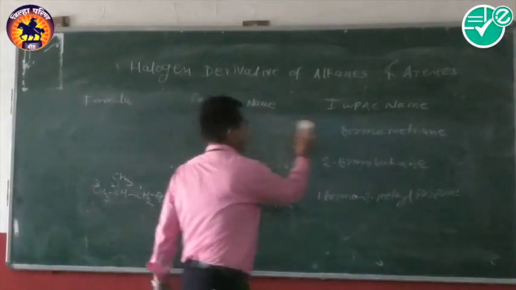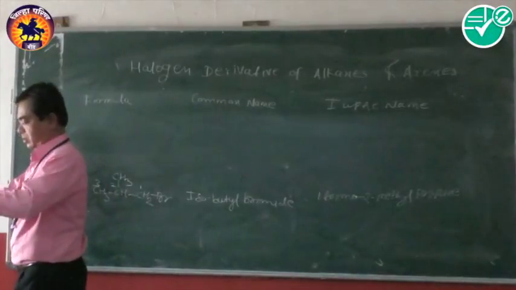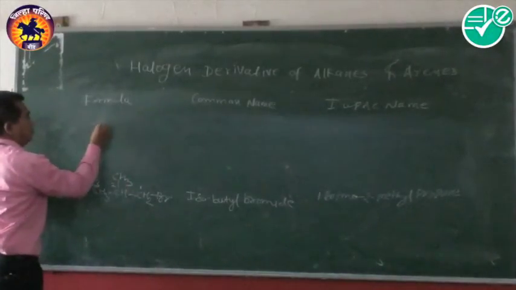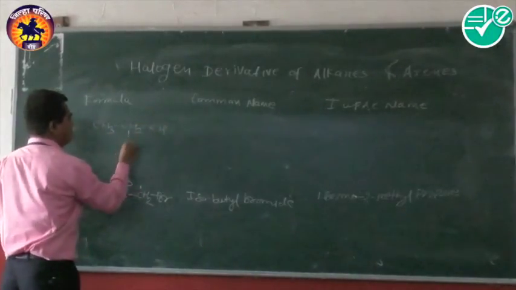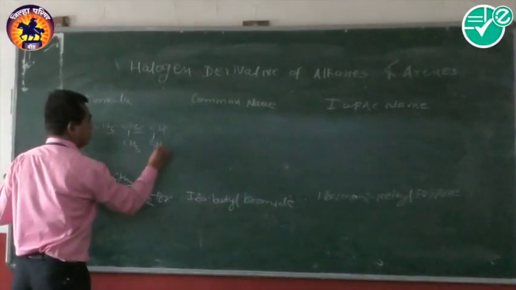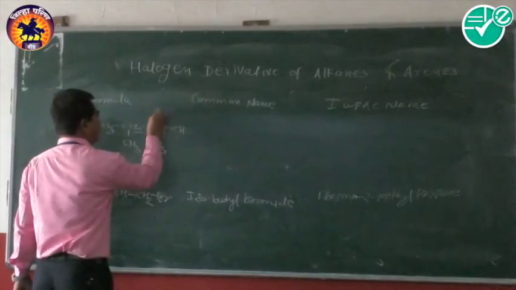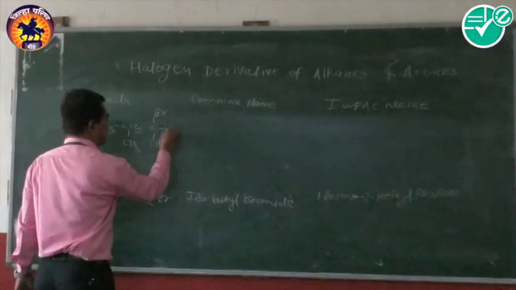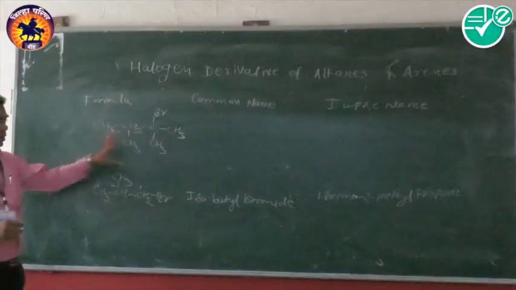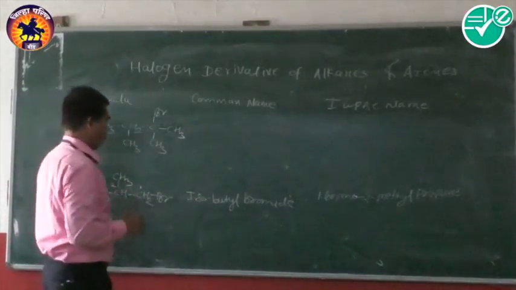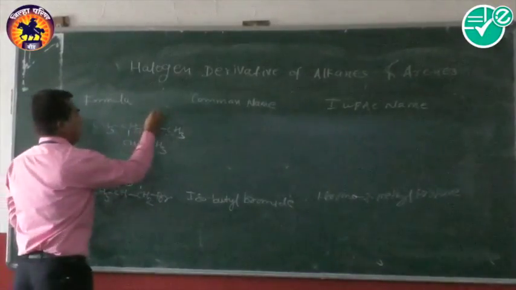We take more examples. Now in this example, more branchings are represented. We change this functional group bromine; here we have taken, suppose, chlorine.